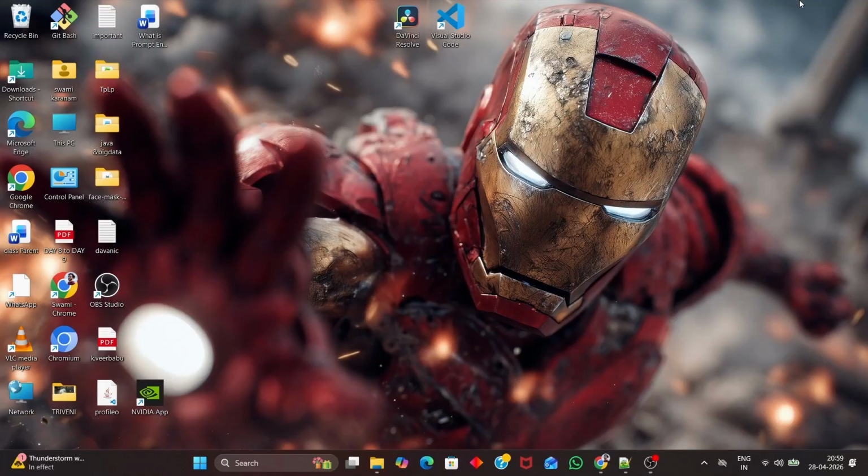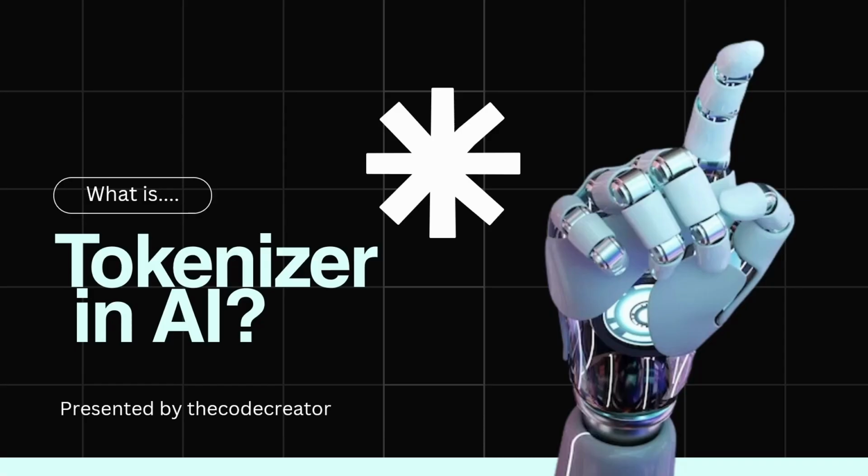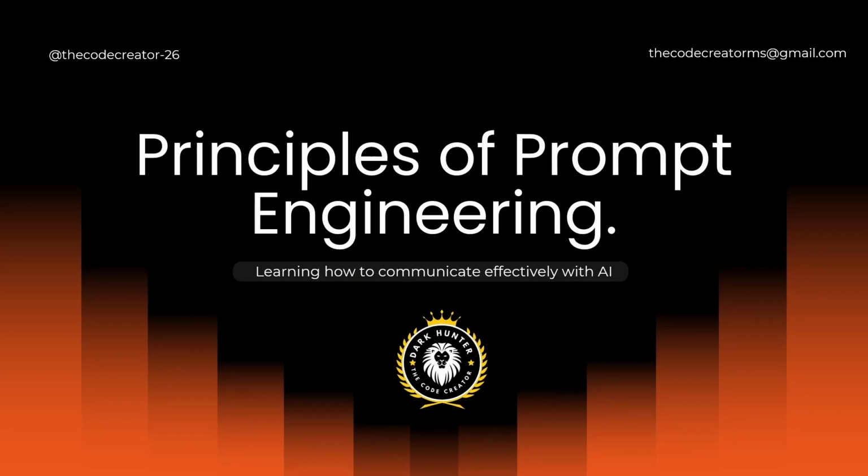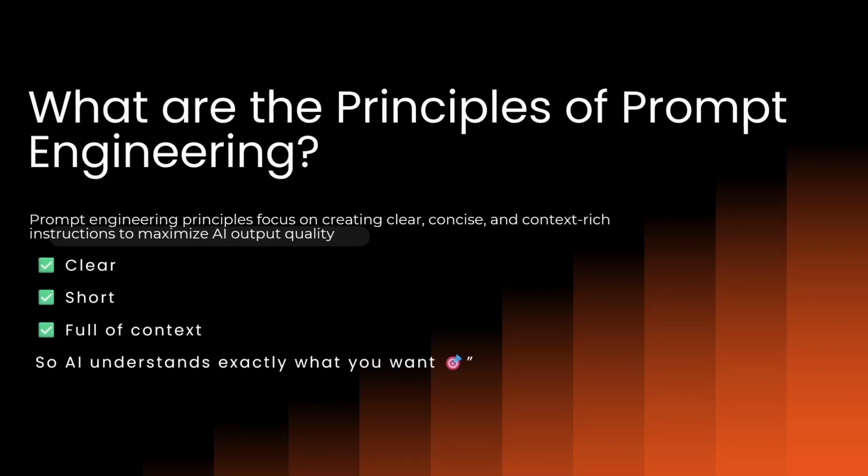In the previous video, we discussed tokenization. Now we will discuss the principles of prompt engineering in AI. First, we will discuss what the principles of prompt engineering are. We use prompt engineering principles to get better, clearer, and more accurate answers from AI.